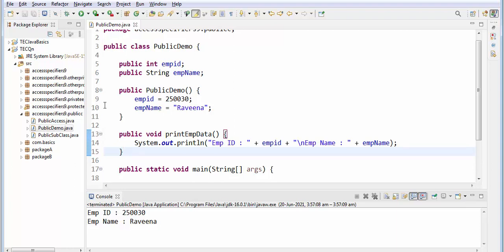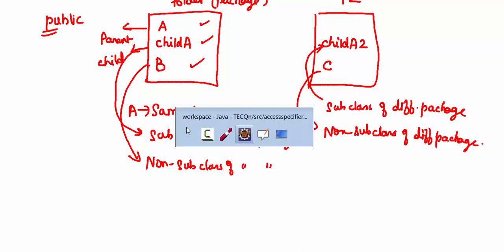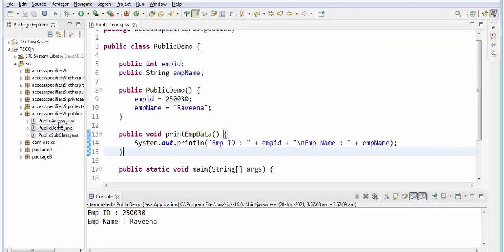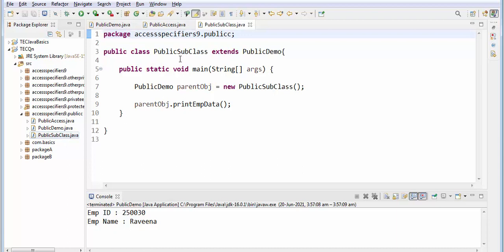Next one, I told the child of the parent class also can access the public class. So here I have created a subclass. Subclass means inheritance. That is, this is the child class and this is the parent class. So you have to use the keyword extends. So it is a parent child relationship.